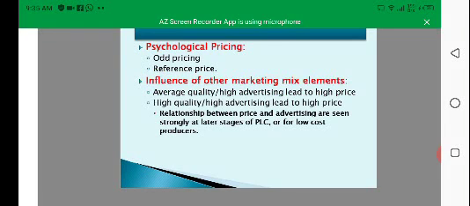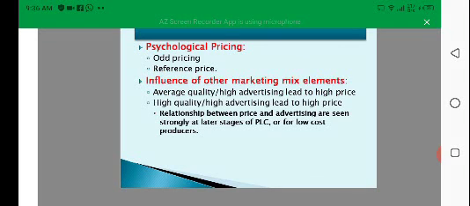Then there is the influence of other marketing mix elements. The final price of the product depends upon marketing mix elements like the advantages of the brand name, etc. On this basis, the organization defines the price.